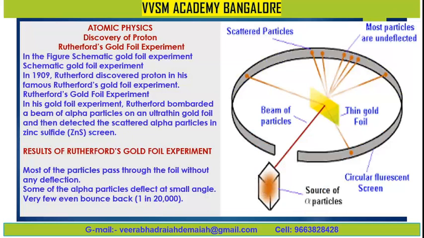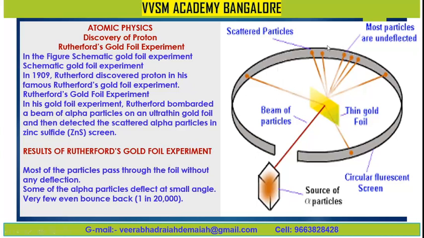I would like to divert your attention towards atomic physics further. The great scientist Rutherford's gold foil experiment. In the schematic figure of the gold foil experiment, in 1909 Rutherford discovered the proton in his famous gold foil experiment. He bombarded a beam of alpha particles on an ultra-thin gold foil and then detected the scattered alpha particles on a zinc sulfide screen.